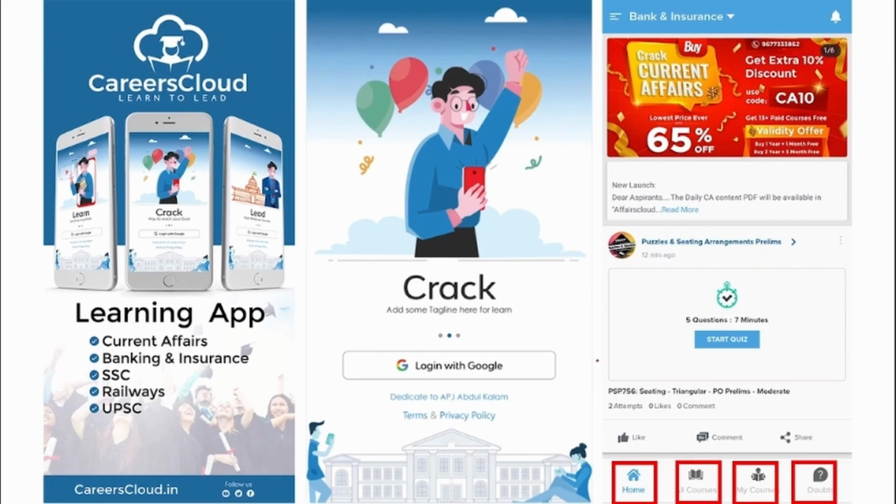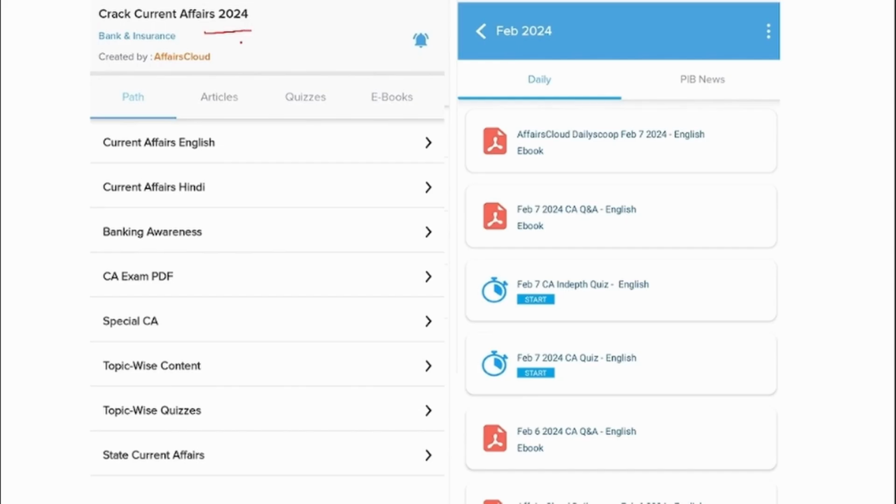You will be getting multiple PDFs and multiple content on a daily basis that will enhance your learning. Under Crack Current Affairs, you will be able to see multiple options. First one is Current Affairs English. We upload the day-to-day news in the English format, and apart from the English PDF, we also provide them in Hindi format.